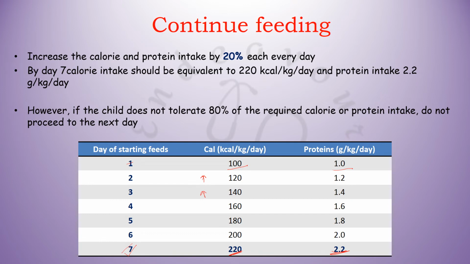So the children usually should achieve by 7 days, but they may take 10 to 14 days also to reach 220 kilocalories per kg per day and protein intake of 2.2 gram per kg per day because of different factors. So it is not a hard and fast rule that you must by 7 days be able to feed them with 220 kilocalorie per kg per day of calories and protein 2.2 gram per kg per day.